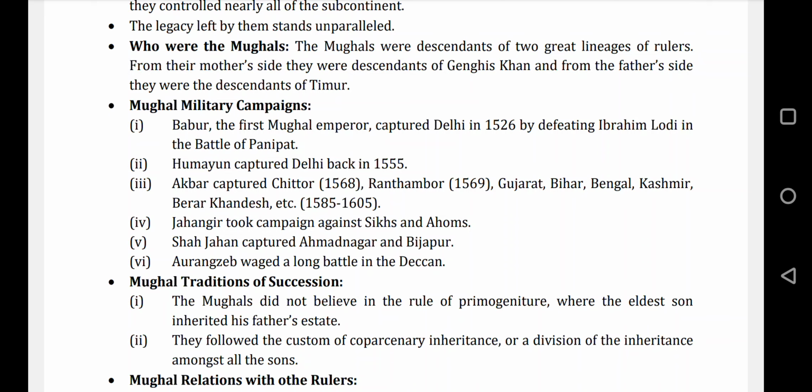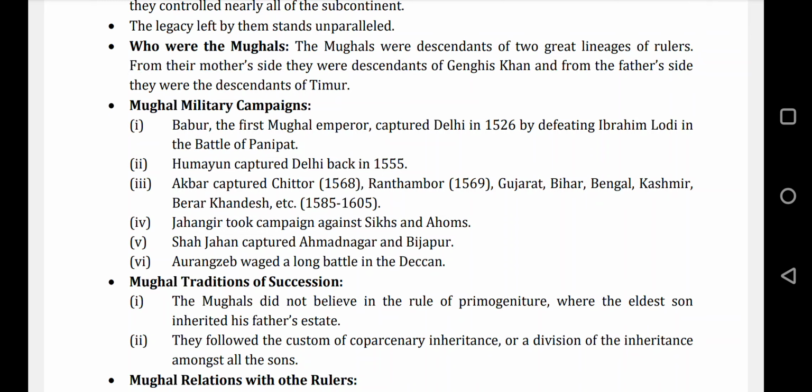Because when Humayun was ruling, he ruled between 1530 and 1556. But after 1539, there was a battle between Humayun and Sher Shah Suri. Sher Shah Suri defeated Humayun, and Humayun left India and went back to Afghanistan or Iran, you should check it.